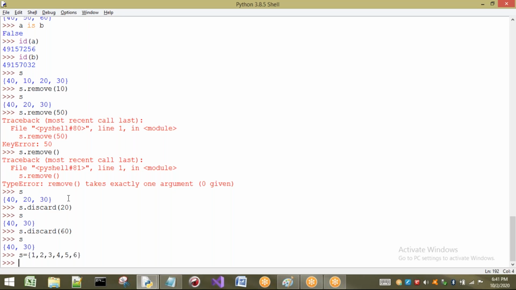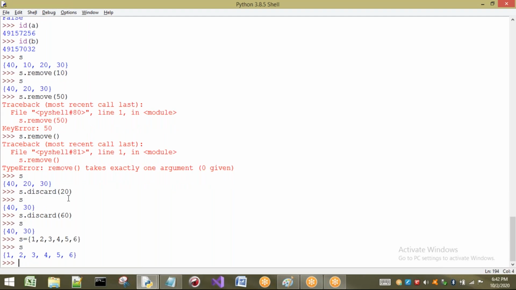The concept of pop is, if I write pop here, first I will show you s. It is going to print in some order, no problem. But if I apply the method called pop on this s, listen carefully. I don't know which element will be removed from the set.